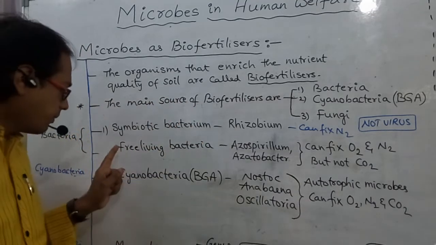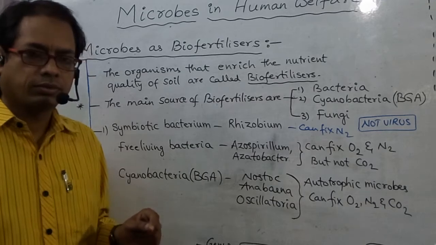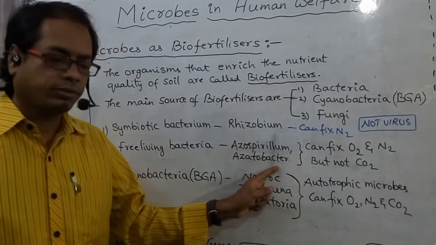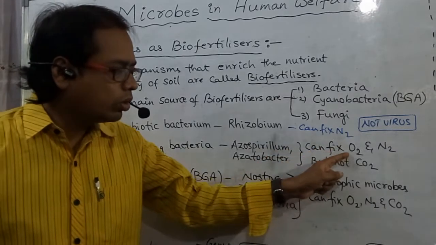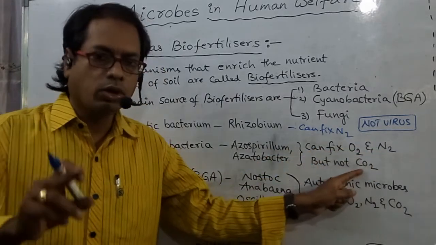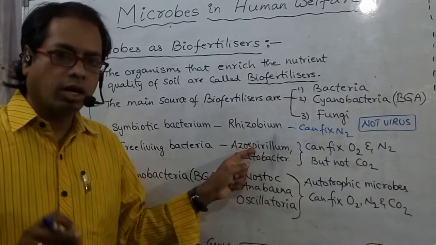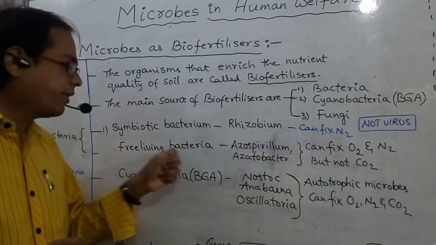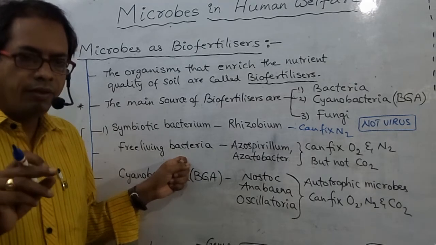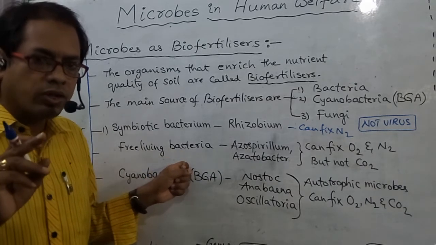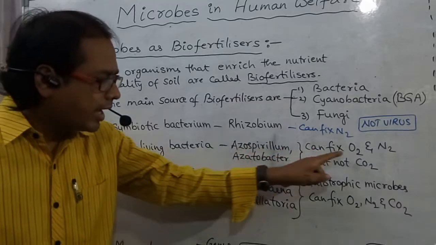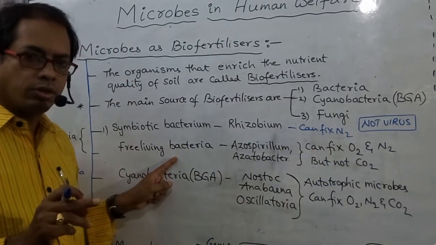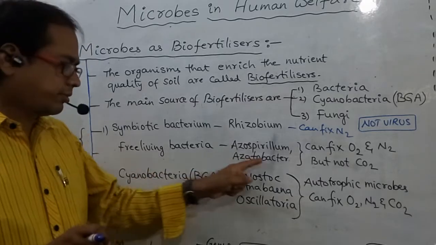Next one, free living bacteria, that means Azospirillum and Azotobacter. They can fix O2 and N2, but not CO2, because these two are non-photosynthetic, and they live as free living. So they can fix atmospheric nitrogen in free living condition, not in symbiotic condition.